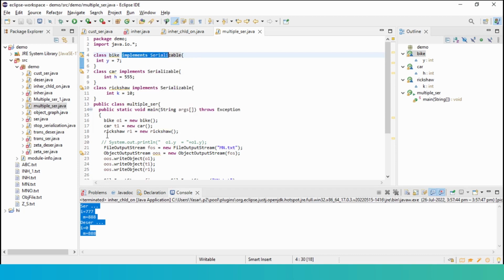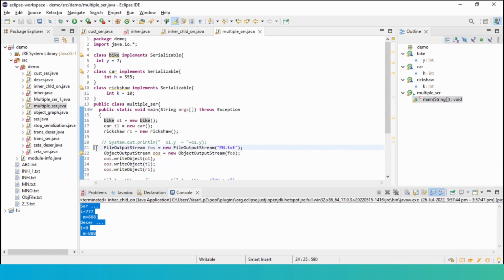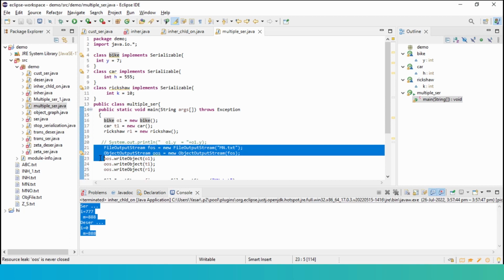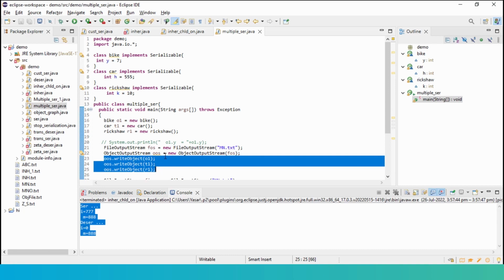Okay, and then I'm creating three objects here. Can you see? O1 of type bike, T1 of type car, and R1 of type rickshaw. And these are the two normal steps for creating a file and connecting the object output stream to the file. We have mn.txt. Now I go ahead and write these three objects. Okay, I'm writing the bike object, the car object, and the rickshaw object.